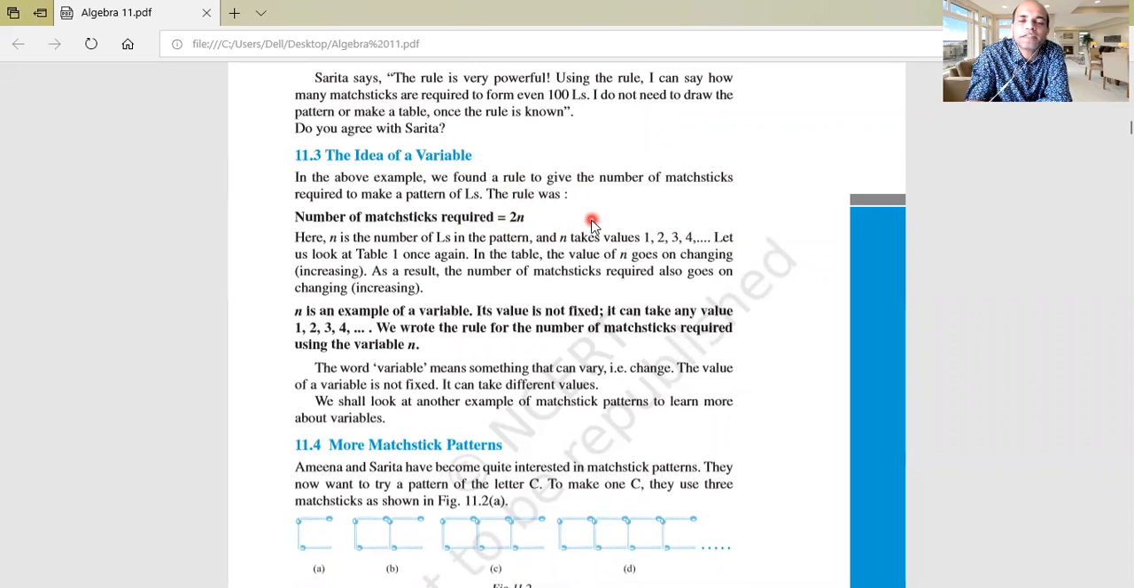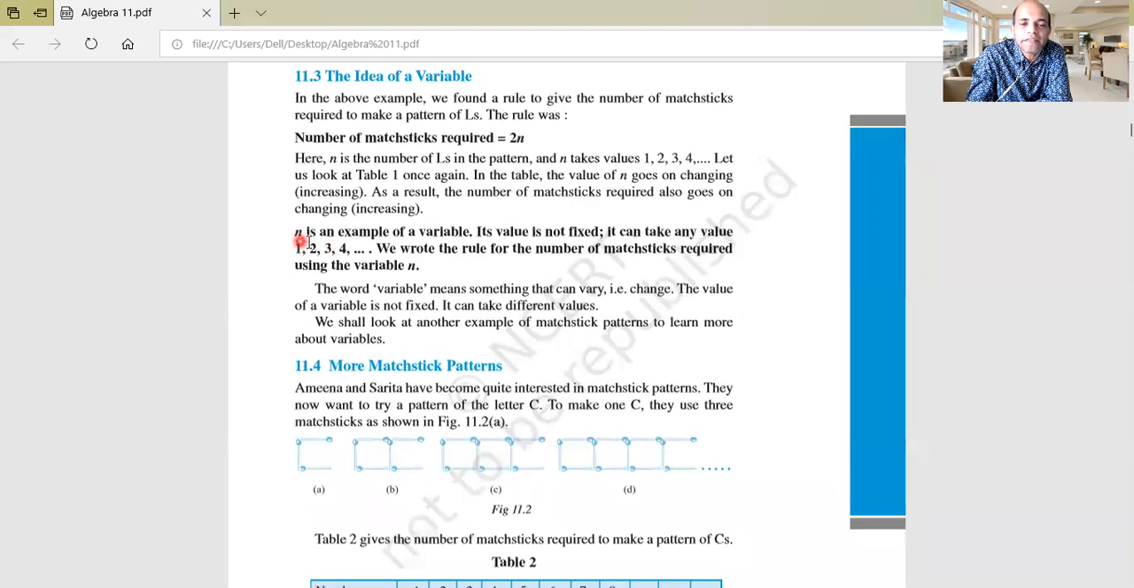That's why in an algebraic expression we have a combination of two things: constant and variable. Constant means the value does not change. It always remains the same. But variable means the value changes. If you want, we can change it. Okay, good. Look here. n is an example of a variable. Its value is not fixed. Do you understand? Its value is not fixed.